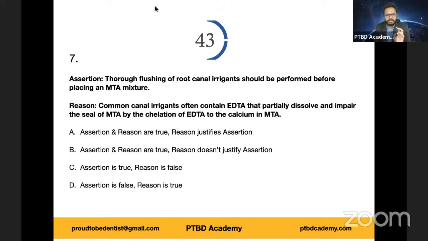So what's your opinion? Assertion and reason are true. Reason justifies assertion. There is no justification. Or reason altogether is false. Or do you think assertion is false? So which one is more appropriate answer?